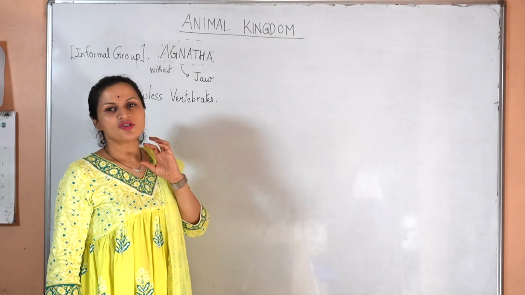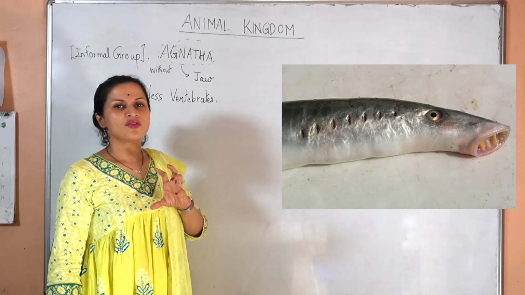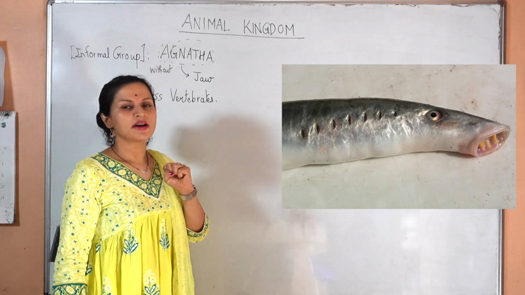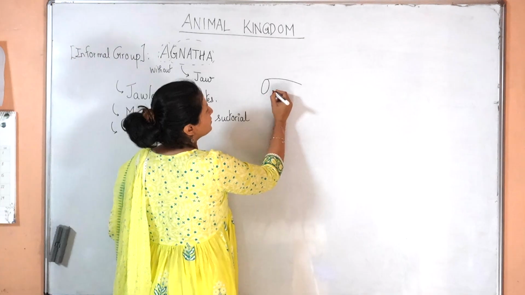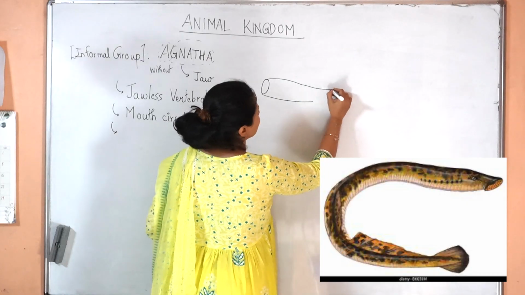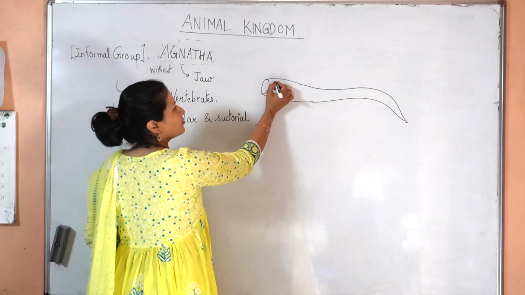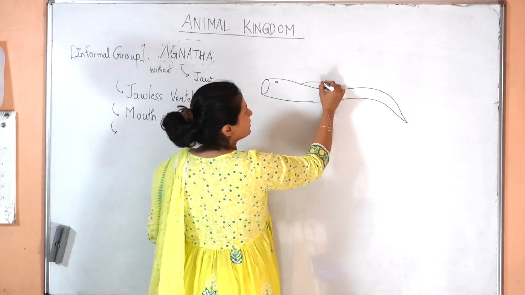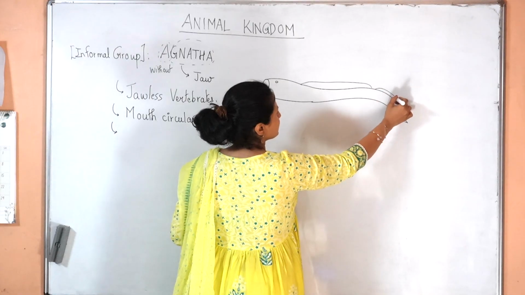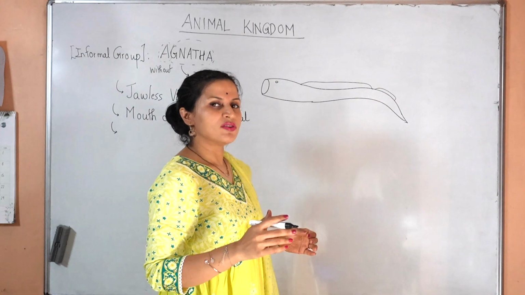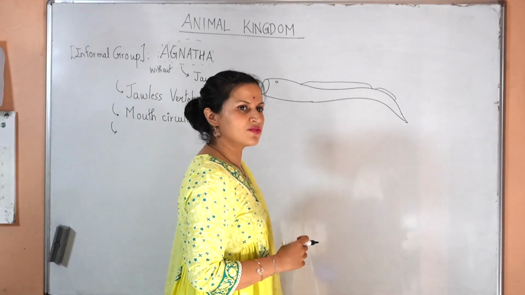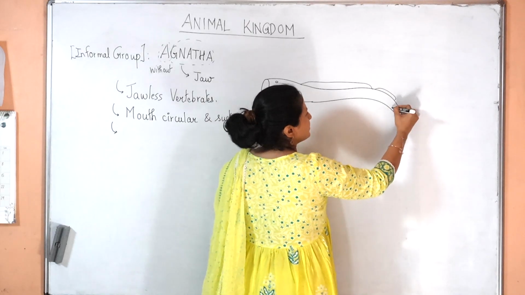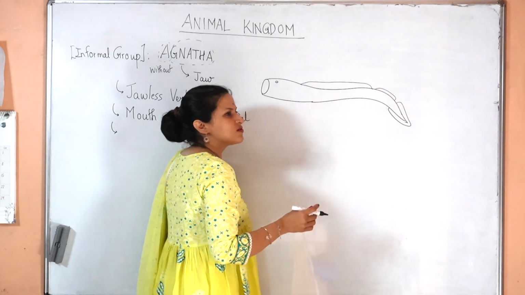Instead of the jaw, what they have is a round, circular, suctorial kind of mouth. This is how their body is going to be. This will be the suctorial mouth, and there will be an eye. There will be two dorsal fins along the median line, like in the Stegosaurus. Along the median line on the dorsal side of the body there will be two dorsal fins and one caudal fin. These fins will be unpaired.